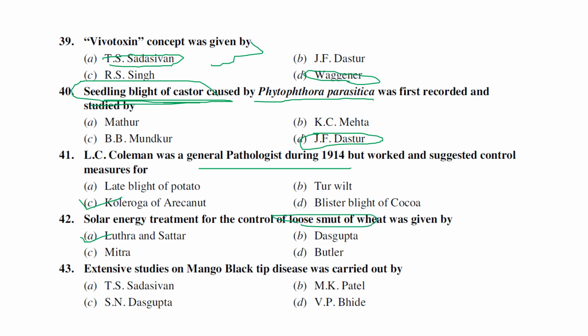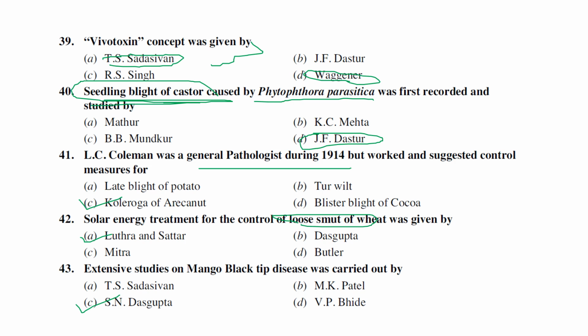Ustilago segetum var. tritici. The next one is, extensive studies on mango black tip disease were carried out by S.N. Dasgupta, who is very well known and renowned especially for the study of black tip of mango. This is caused by two reasons. One is nutritional disorders, and the second one is normally pathogens. Generally, sulfur related toxicity, if brick kilns are near the mango fields, due to this sulfur toxicity also this disease will come.